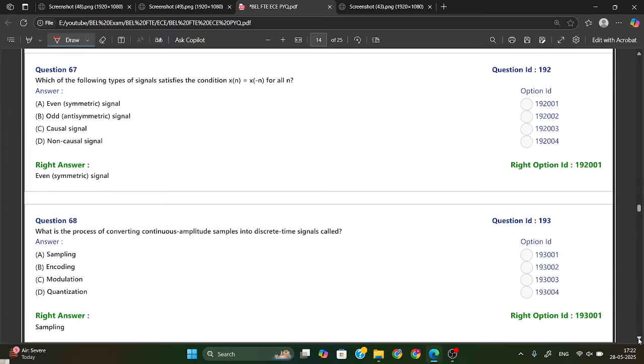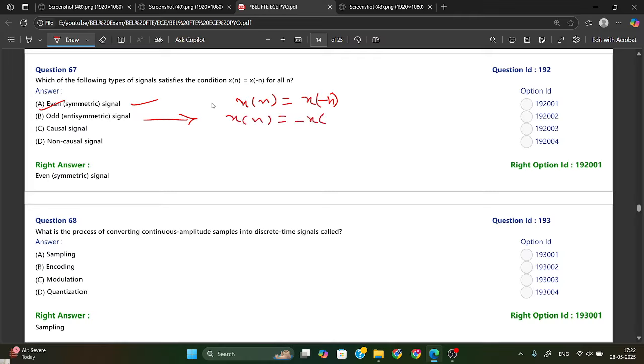Which type of signal satisfies the condition x of n is equal to x of minus n? It will define an even symmetric signal. Even symmetric signal is your answer. And for odd symmetric signal, it will be x of n equal to minus x of minus n. This is the odd symmetric, or asymmetric, signal.